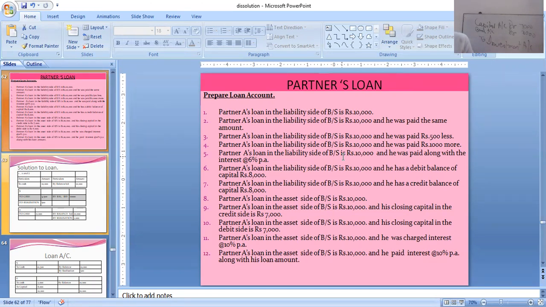Now this was number 9. Now number 10. Partner A's loan in the asset side is 10,000 and his closing capital in the debit side is 7,000. Now see the situation, debit balance in his capital. So if the capital has a debit balance, nothing can be adjusted as such, and if nothing can be adjusted, the entire 10,000 he has to bring.